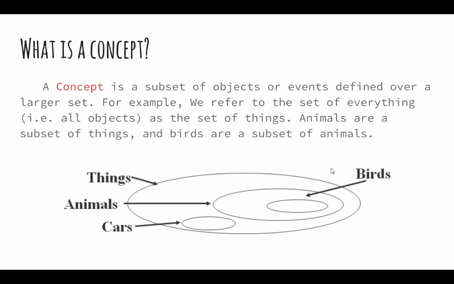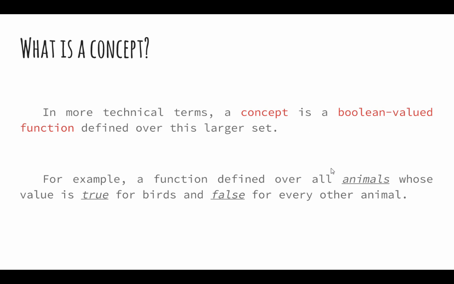What is a concept? A concept is a subset of objects or events defined over a larger set. For example, the concept of a bird is a subset of all objects, that is, the set of all things or animals that belong to the category of bird. In more technical terms, a concept is a Boolean valued function defined over this larger set. For example, a function defined over all animals whose value is true for birds and false for every other animal.